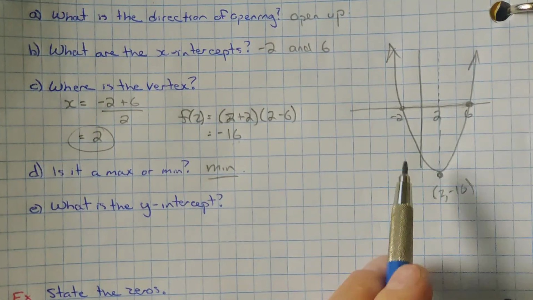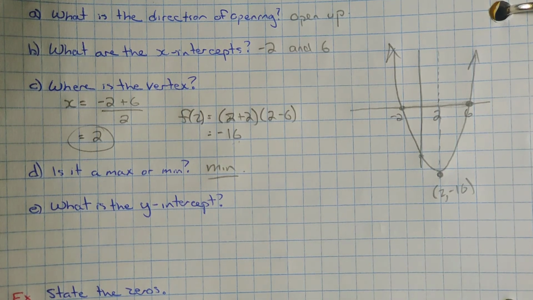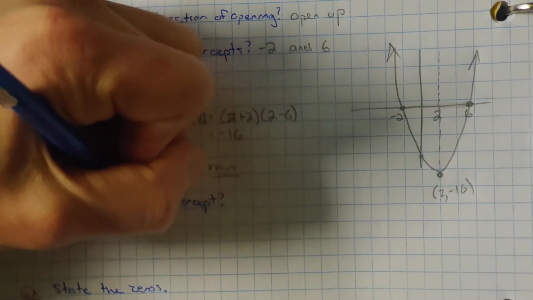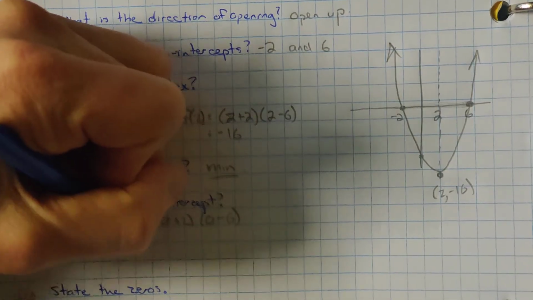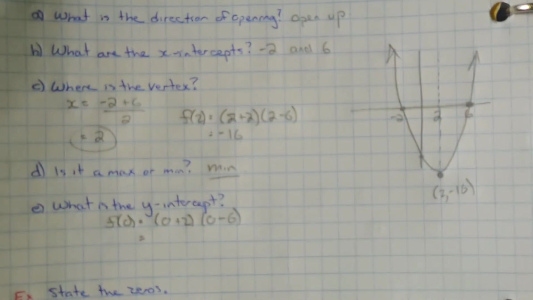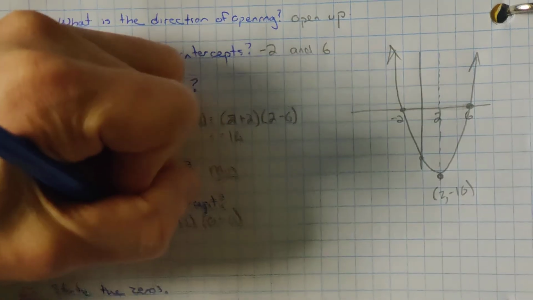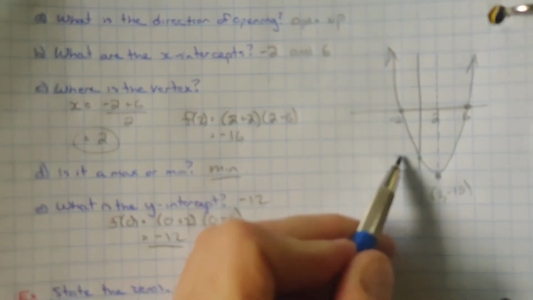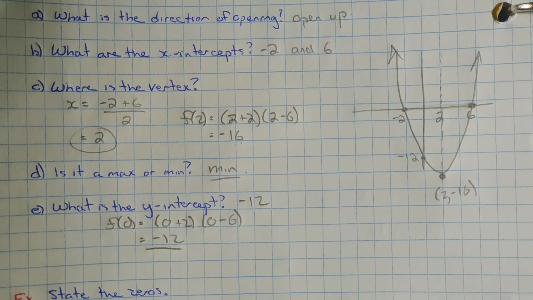And then we want to know the y-intercept. So we want to know what this value is right here. And again, like before, we just sub in 0 for x. F at 0 equals 0 plus 2 times 0 minus 6. So we end up with 2 times negative 6. And when we do 2 times negative 6, we get negative 12. So that's our y-intercept, negative 12. That would be this point right here, negative 12. So there you have a zeros or factored form of the quadratic equation.